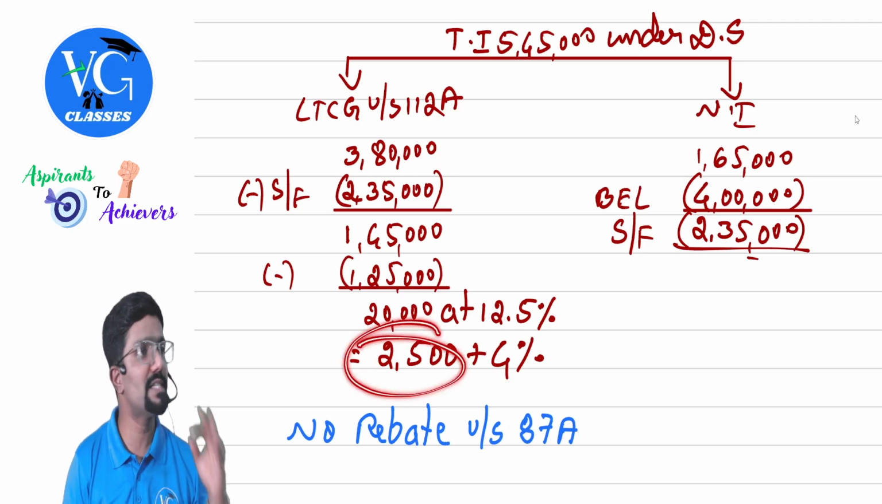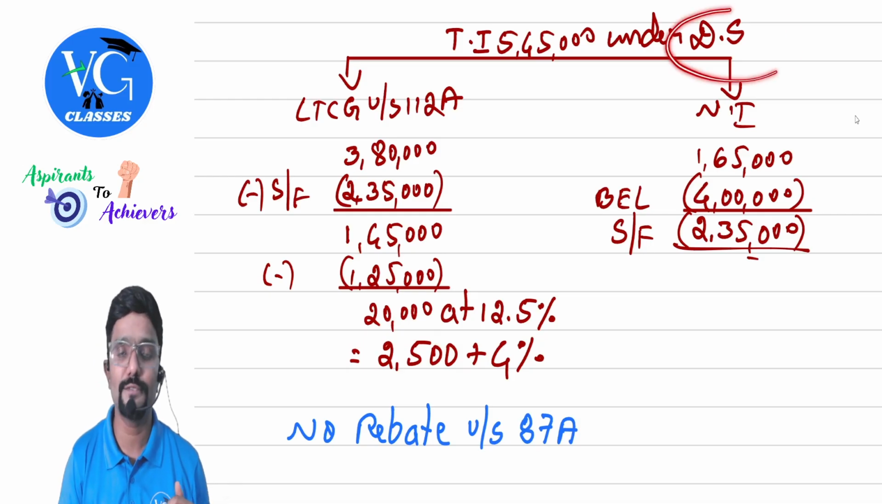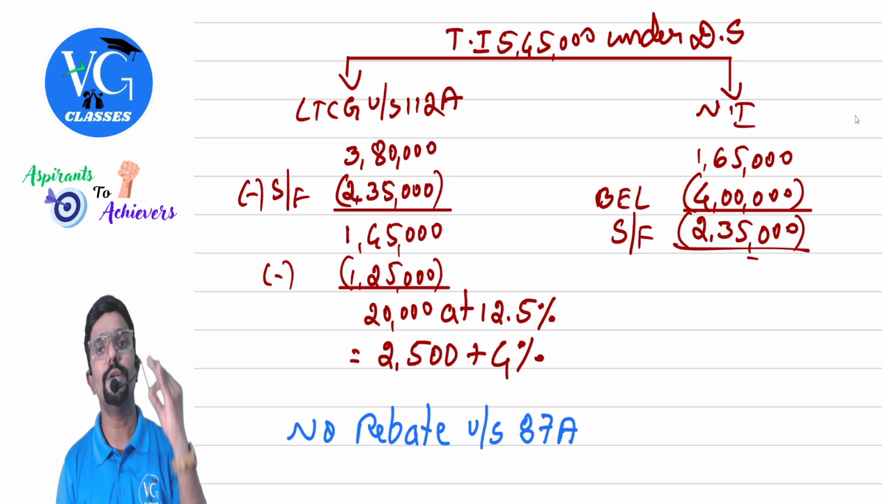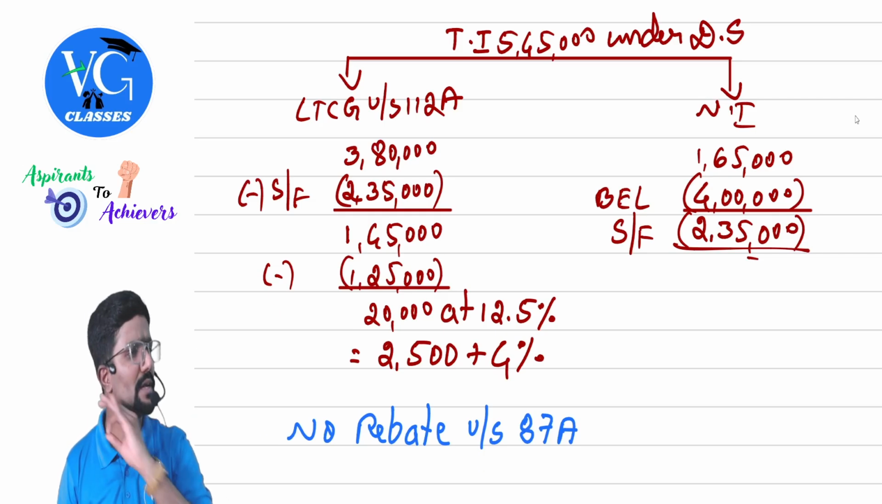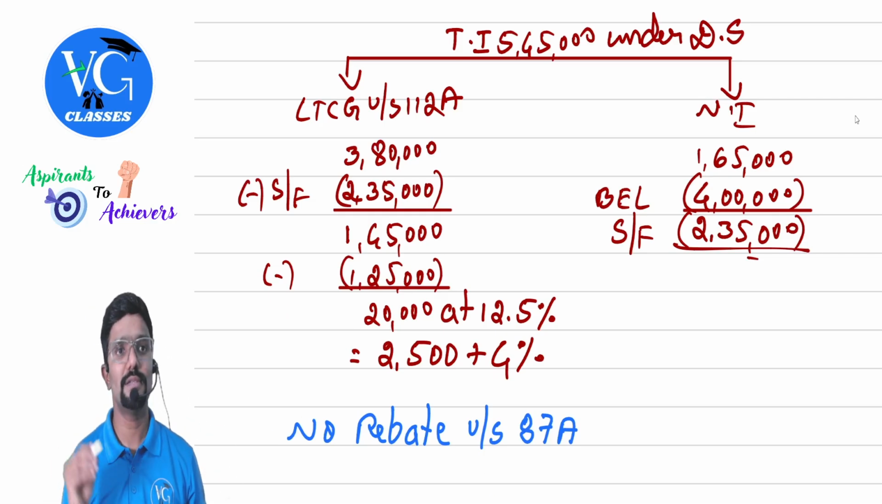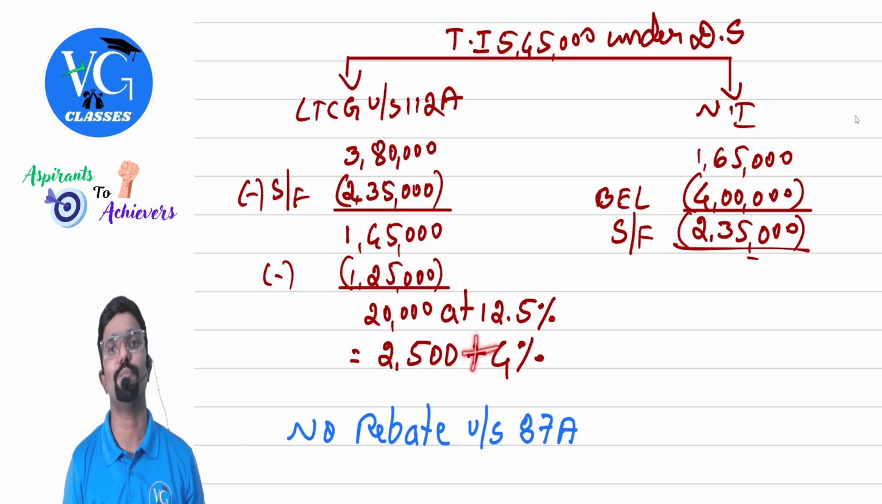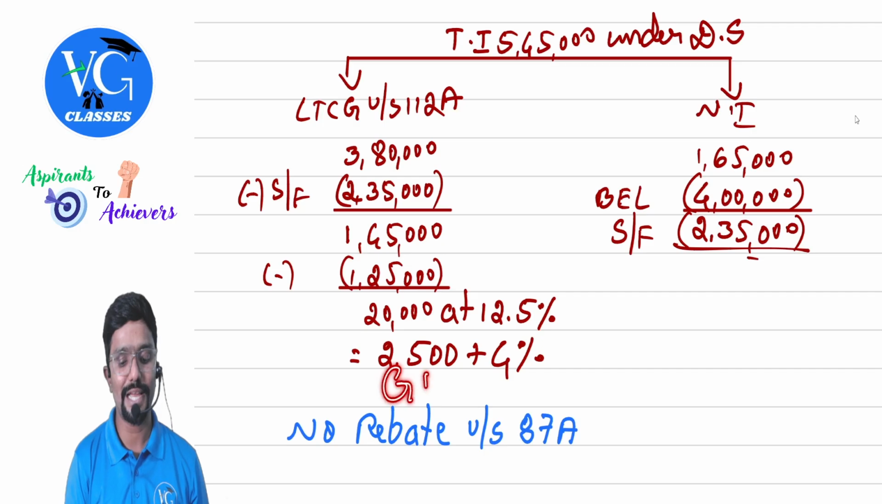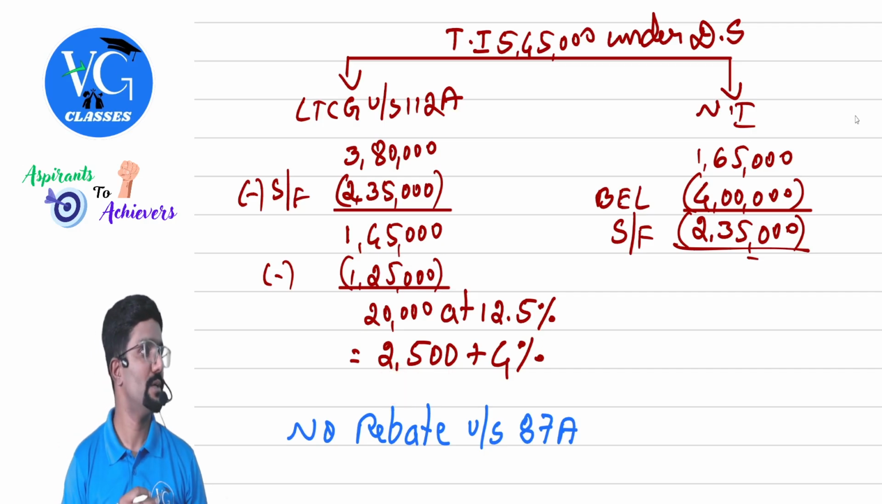Can I claim rebate against it? No. As the assessee is following the default scheme, there is no rebate against tax on any special income. Hence, the tax to be paid is this gross tax plus 4%.